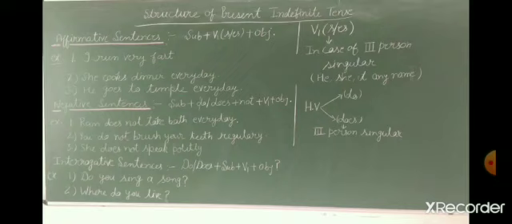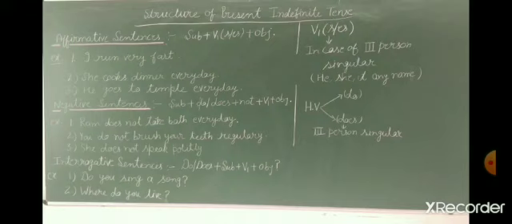See the first example. I run very fast. I am using only the first form of the verb here. Why? Because I is first person. Second one is here, she cooks dinner every day. See, it is showing her habit that she cooks dinner every day. Here we are using s with cook. Cook is the first form of the verb, but we are using s with it. Why? Because she is third person singular.